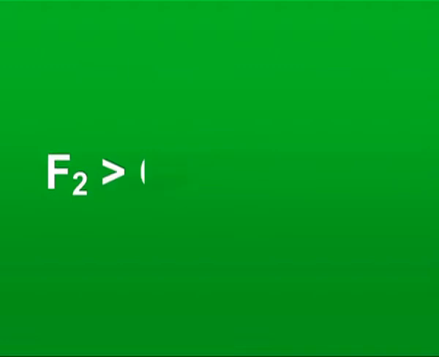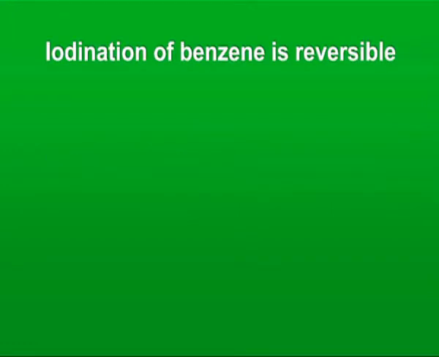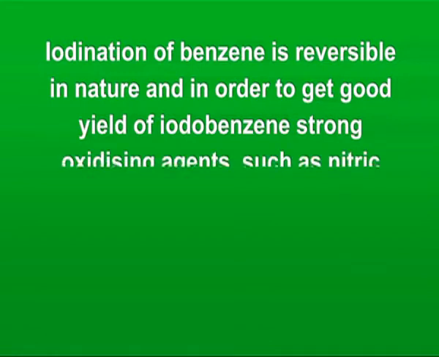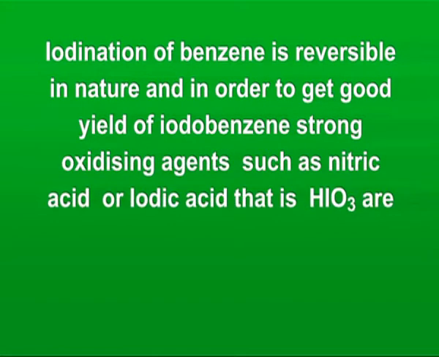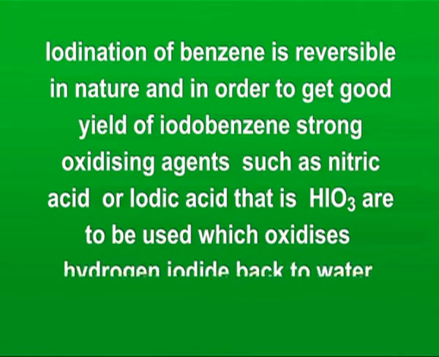Order of reactivity of halogens is as shown on the screen. Fluorine is more reactive than chlorine, which in turn is more reactive than bromine, which is more reactive than iodine. Iodination of benzene is reversible in nature, and in order to get a good yield of iodobenzene, strong oxidizing agents such as nitric acid or iodic acid, that is HIO3, are to be used, which oxidizes hydrogen iodide back to water and iodine.